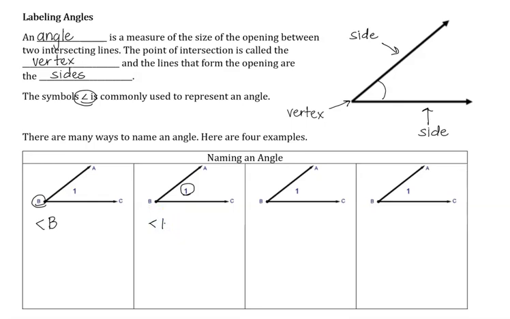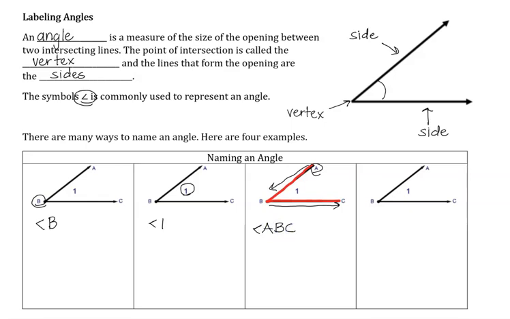And the last 2 ways that we can name an angle involve also using the sides of the angle. So to form this angle here, I can go from A to B to C. Going from A to B to C takes me from A to B to C. And that still forms the same angle that we're talking about, so we could also name this angle ABC.